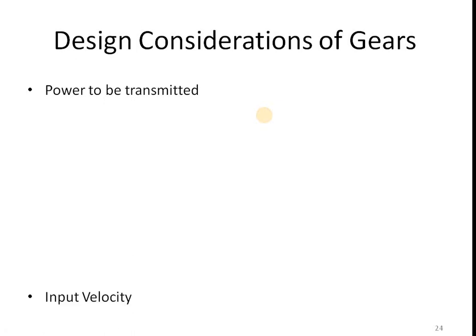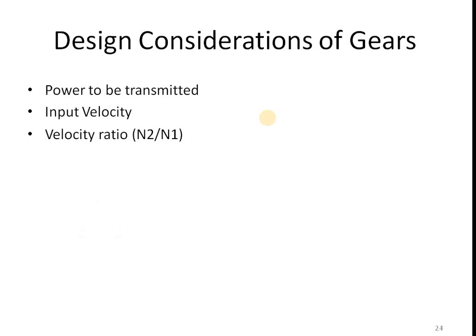Okay. Next point we should consider is input velocity. So what is the input velocity of, say, the prime mover? Okay, that we should know. The next point is velocity ratio. So velocity ratio we should know, so that, as we already know the input velocity, we can calculate the output velocity, right? So either the output velocity you should know, or you should know the velocity ratio before designing the gear.